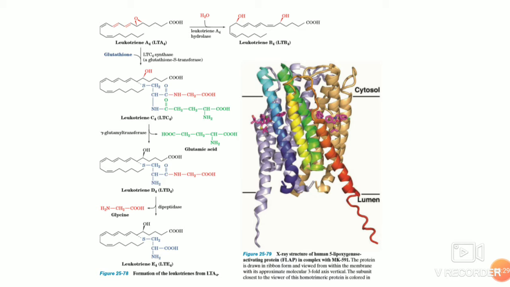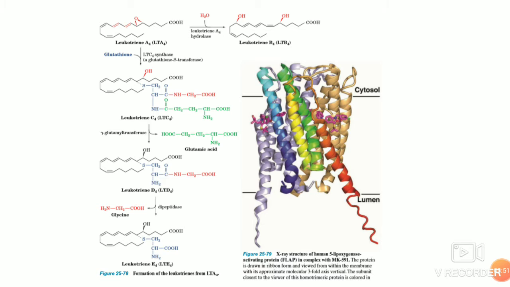Now gamma-glutamyl transferase removes the glutamic acid, converting LTC4 to leukotriene D4. Leukotriene D4 is converted to leukotriene E4 by a dipeptidase that removes the glycine.